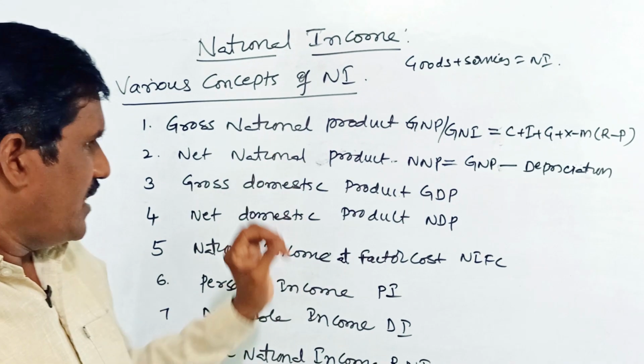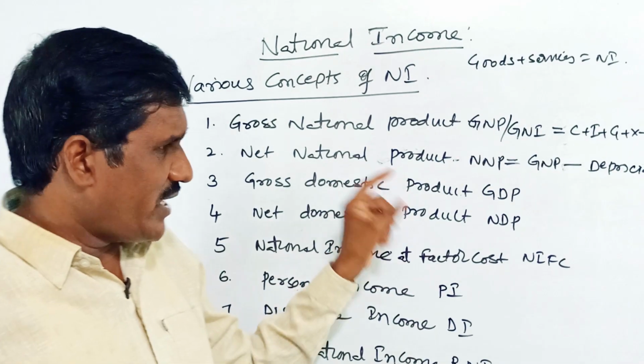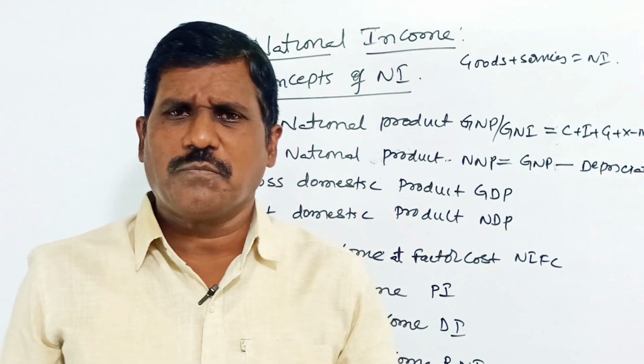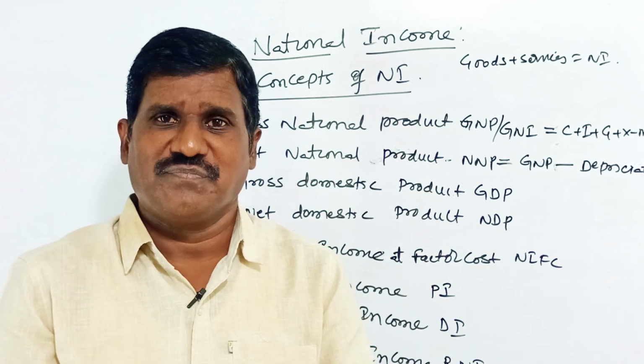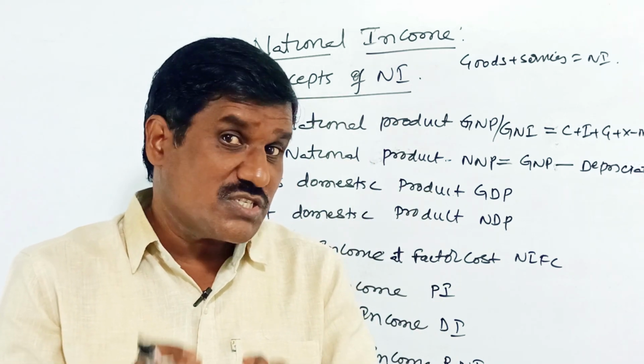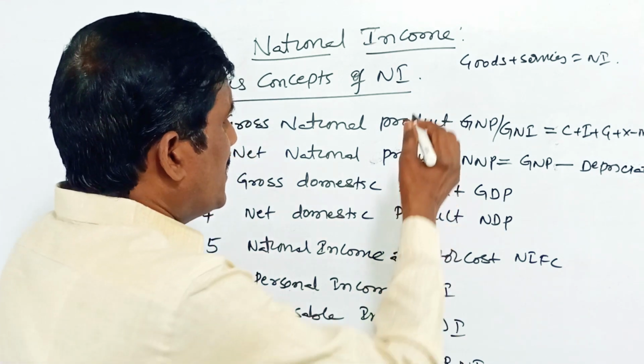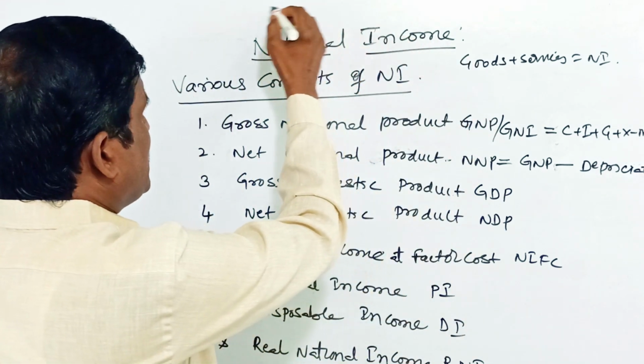Next, third, gross domestic product. What is the gross domestic product? It is the production produced within the boundaries of the country. Suppose this is the country.